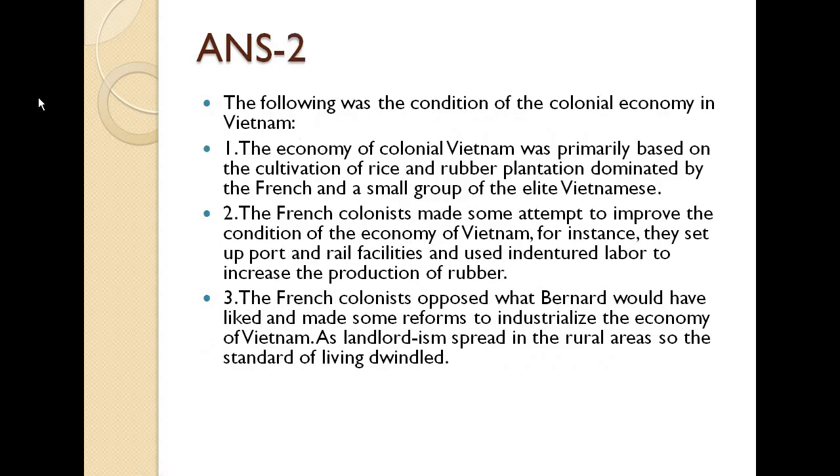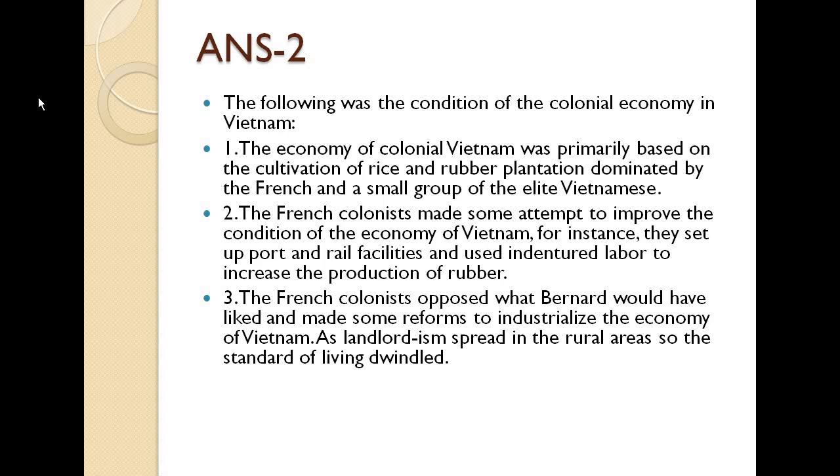Answer number 2. The following was the condition of the colonial economy in Vietnam. First, the economy of colonial Vietnam was primarily based on the cultivation of rice and rubber plantations dominated by the French and a small group of elite Vietnamese. Second, the French colonists made some attempts to improve the economy of Vietnam.